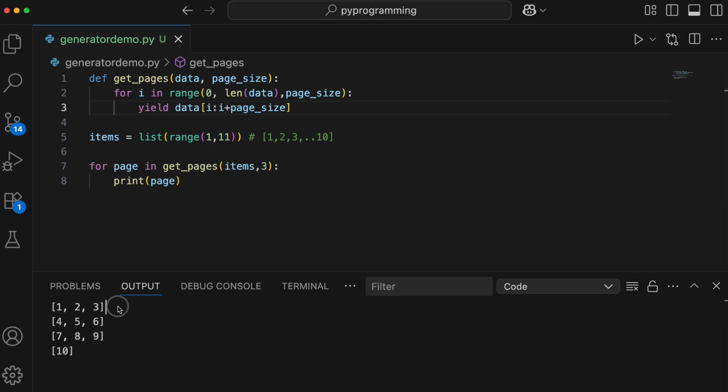Here we got the paginated data, and with every loop, because we are using yield, the function pauses till the next iteration. Instead of loading the full data at once, we process it in pages, as in small chunks. Of course, this makes it more memory efficient, and it is easier to work with large datasets, especially if you're dealing with APIs or web scraping or even file processing. So that's all on generators, and I'll see you in the next one.